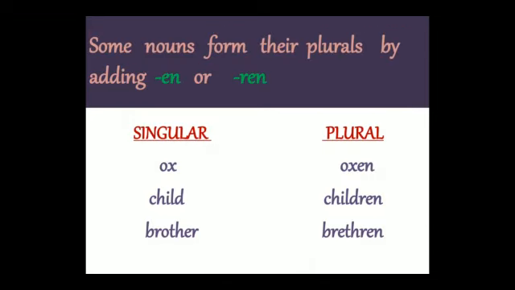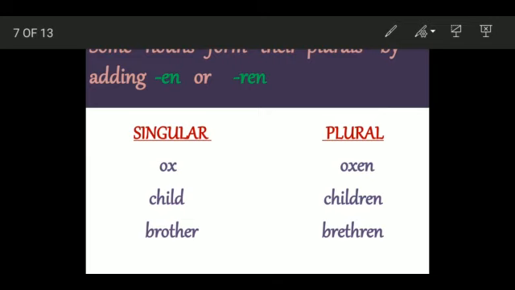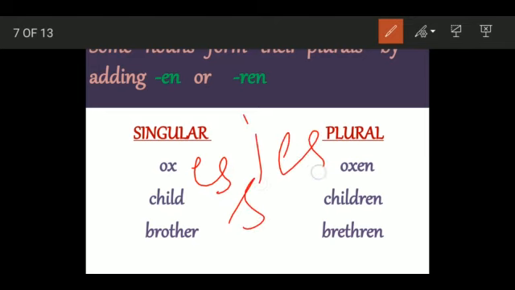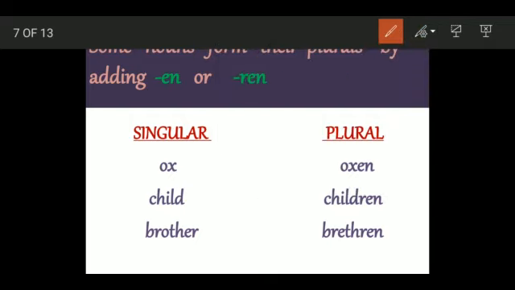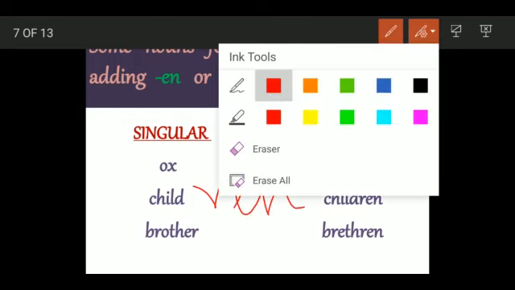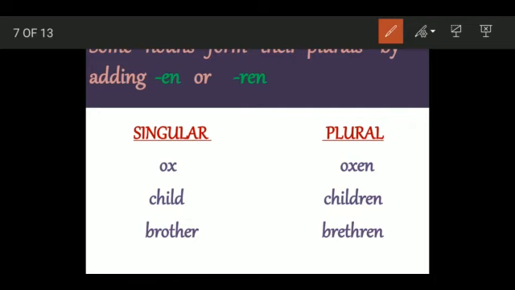Then there are some nouns which you make plural by adding the ending en or ren. Let's see which. Ox. You do not add es or s or ies. No, these are not the ways to make it plural. You add en to it. Oxen. Child, you add ren. Children. Brother, ren. Brethren. So these are things which you get to know with practice, with usage of words.